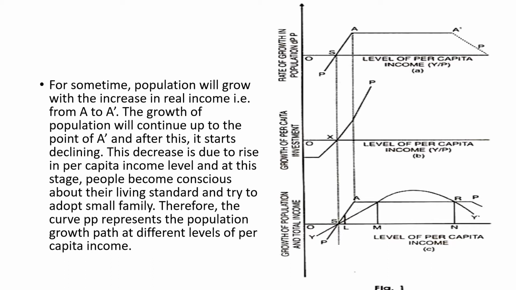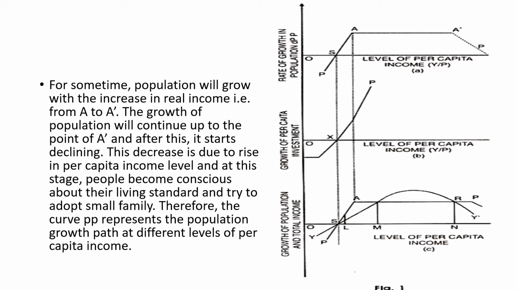The growth of population will continue up to point A dash, and after this it will start declining, mainly due to the rise in the per capita income level. At this stage people will become very conscious about their living standard, and they will try to adopt small families.